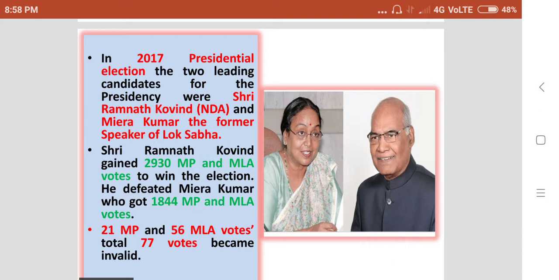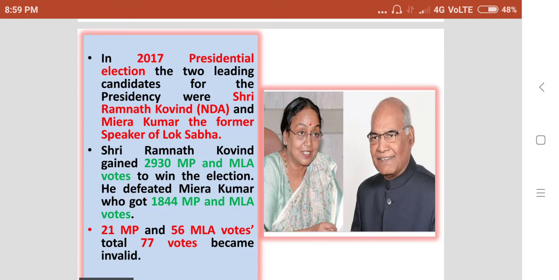He defeated Meera Kumar, who got 1,844 MP and MLA votes. In this election, 21 MP and 56 MLA votes, total 77 votes, became invalid.